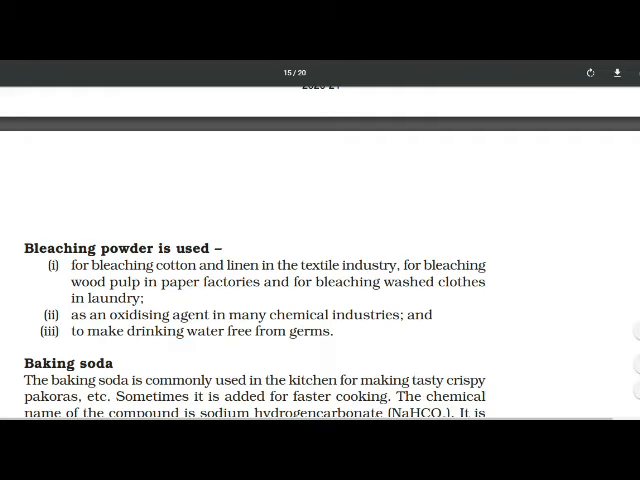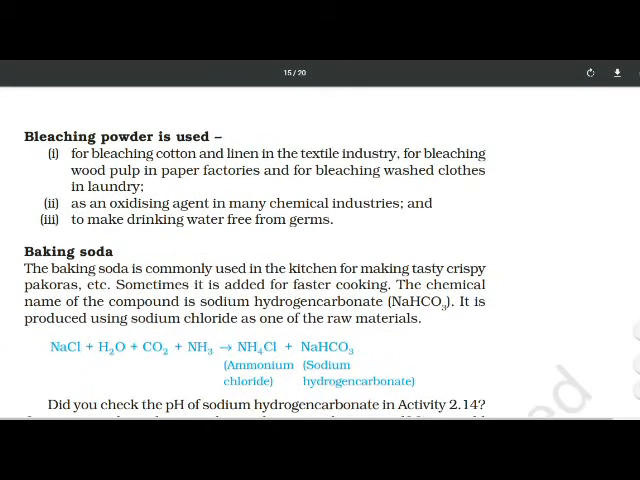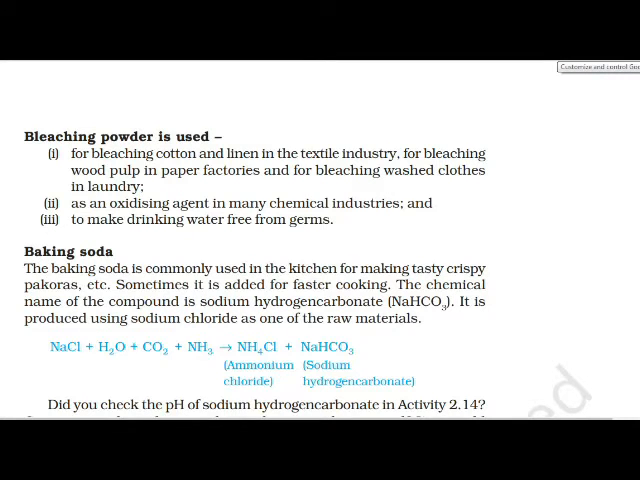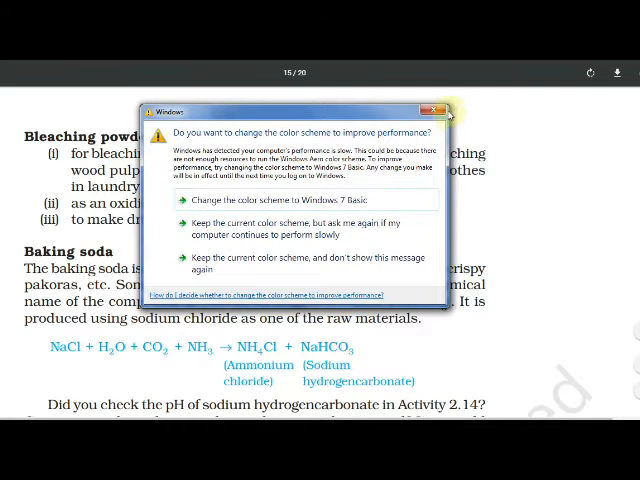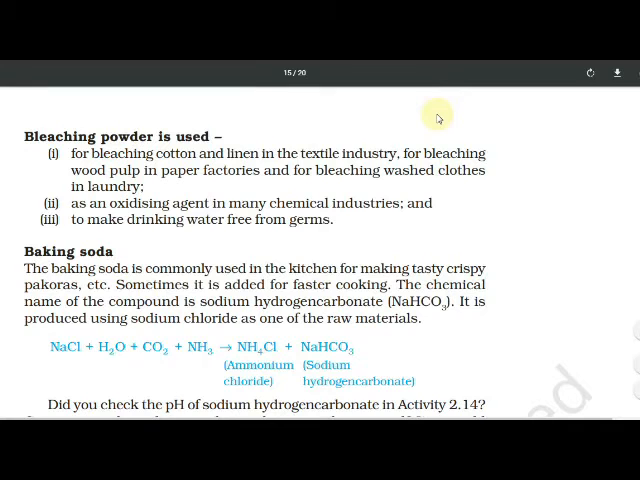Baking soda is commonly used in the kitchen for making tasty, crispy pakoras. Sometimes it is added for faster cooking, and the chemical name of this compound is sodium hydrogen carbonate, NaHCO3. Baking soda is represented as NaHCO3, and washing soda as Na2CO3. Sodium hydrogen carbonate.